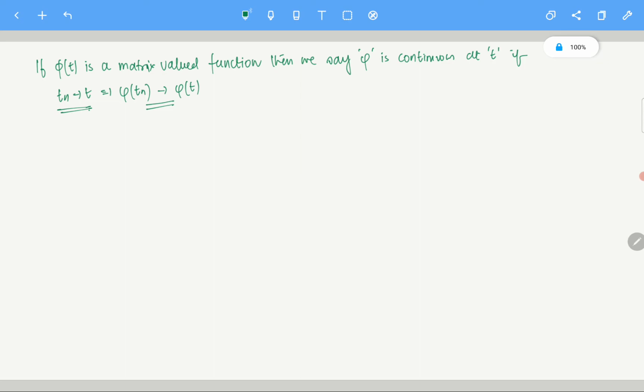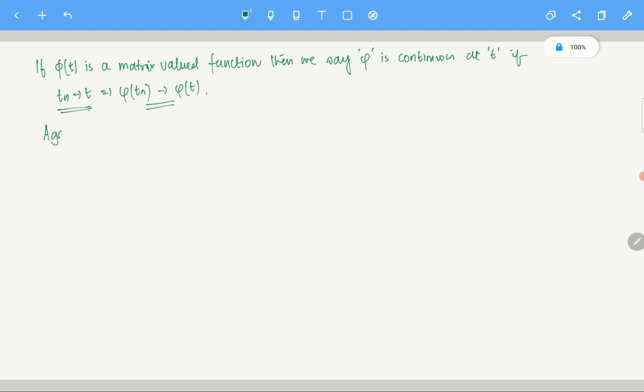This convergence is with respect to the sequence, matrix convergence. Phi of Tn is a matrix. For every n, phi of Tn is a matrix. So you can think of this as an, so an converges to some a, kind of, yes. So that convergence, we already talked about that convergence. So that is there. Clear? That is continuity.